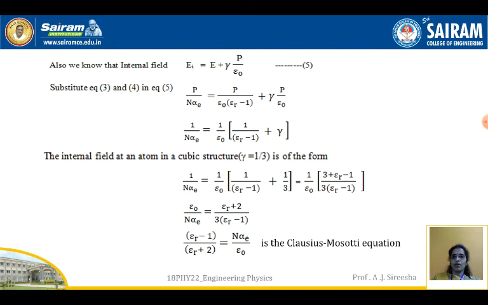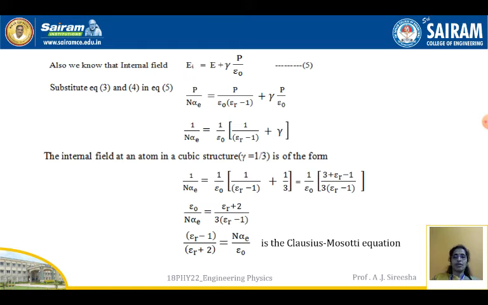Now, also we know that the internal field is given by Ei is equal to E plus gamma P by epsilon naught. This is equation 5, which we have seen in the previous session. So, substituting the values of Ei and E from 3 and 4 in equation 5, we get P by n alpha E is equal to P by epsilon naught into epsilon r minus 1 plus gamma P by epsilon naught. This is the equation we get using equations 3, 4 and substituting in 5.